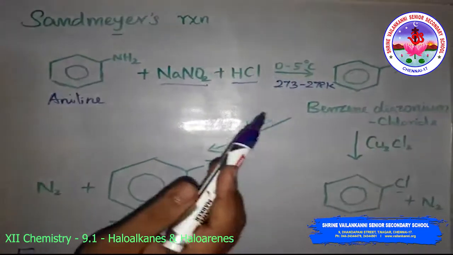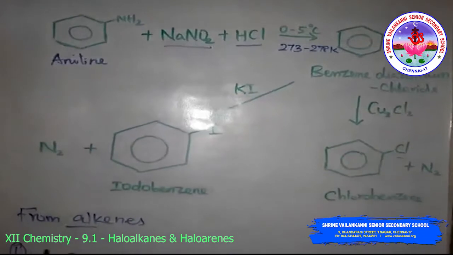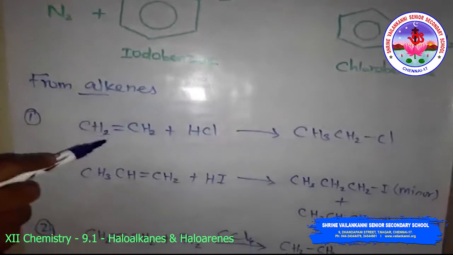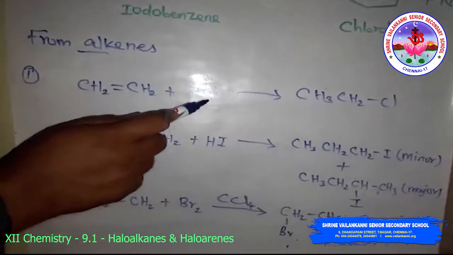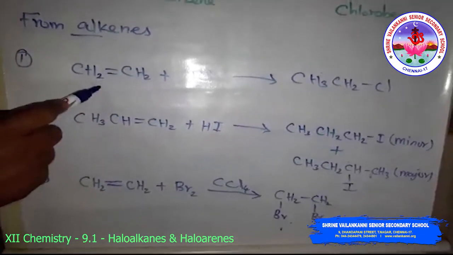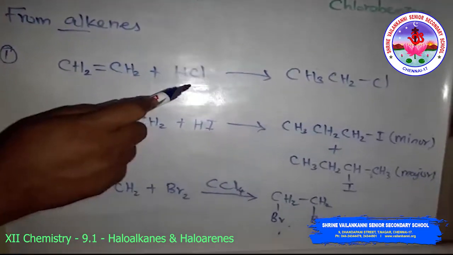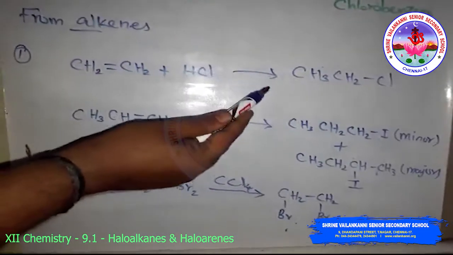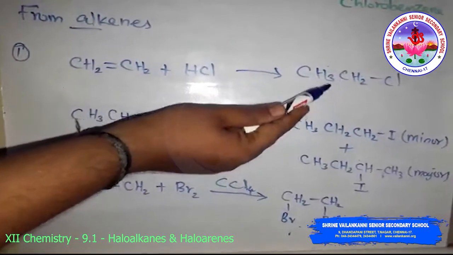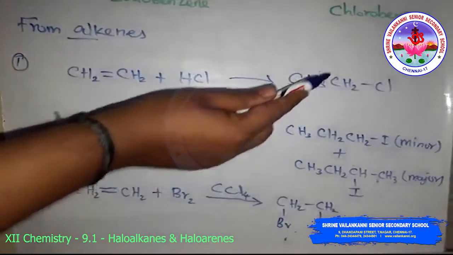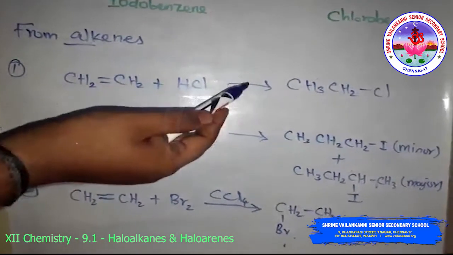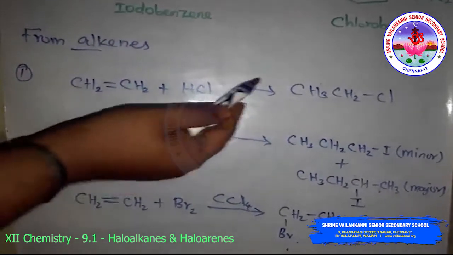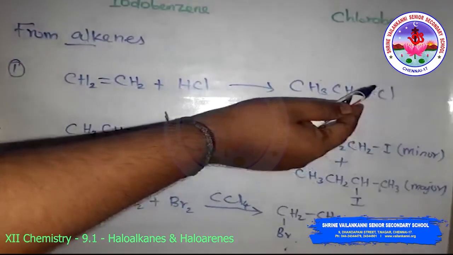Otherwise, if the temperature is raised above that, the reaction will be decomposed. Then from alkenes, this is the addition of hydrogen halides. Suppose ethene is treated with hydrogen chloride, the alkene is converted to the corresponding alkyl halide, that is ethyl chloride, by the reaction with hydrogen chloride, hydrogen bromide or hydrogen iodide. Here I am using hydrogen chloride, so you will get ethyl chloride.